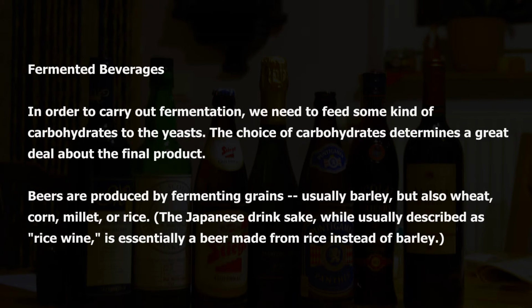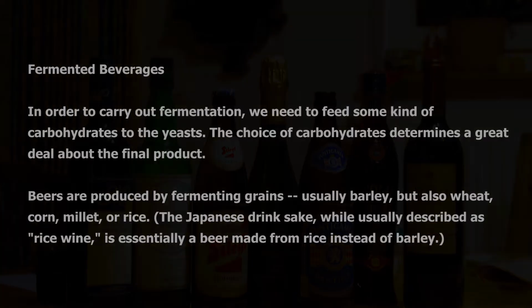Fermented beverages. In order to carry out fermentation, we need to feed some kind of carbohydrates to the yeasts. The choice of carbohydrates determines a great deal about the final product. Beers are produced by fermenting grains, usually barley, but also wheat, corn, millet, or rice. The Japanese drink sake, while usually described as rice wine, is essentially a beer made from rice instead of barley.